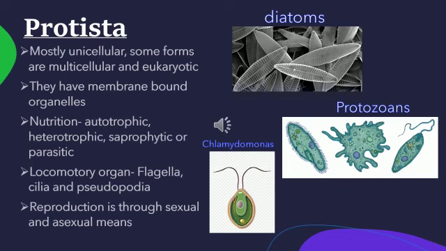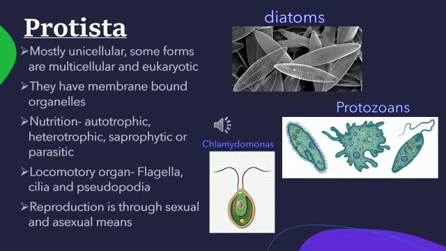So if you see any cell organelles in Protista, each and every organelle has an outer boundary, that is, an outer membrane. The mode of nutrition in Protista: many organisms might be autotrophic, so they can prepare their own food, and also heterotrophic, saprophytic or parasitic.